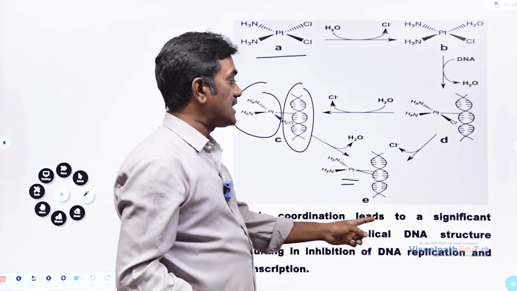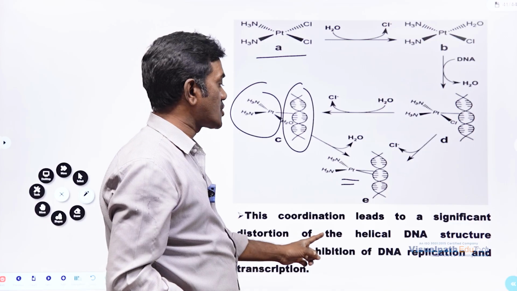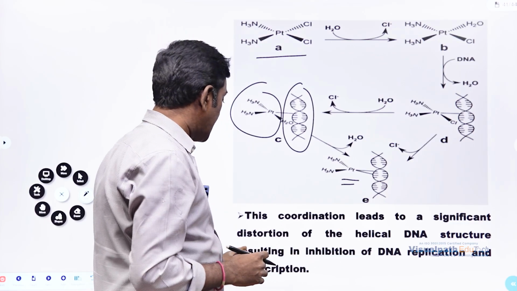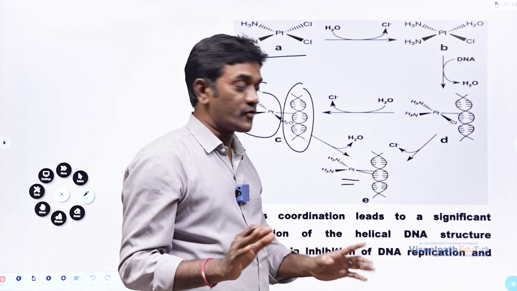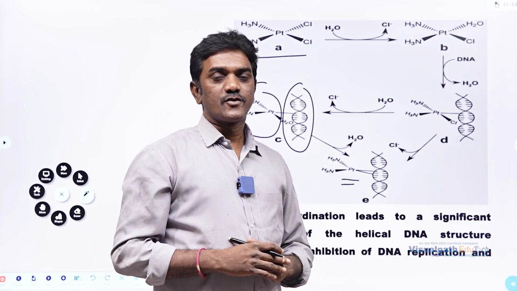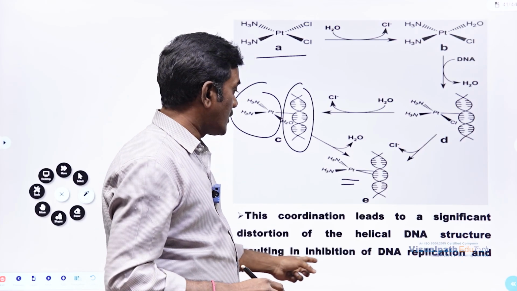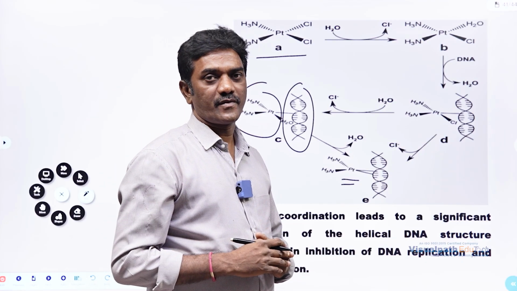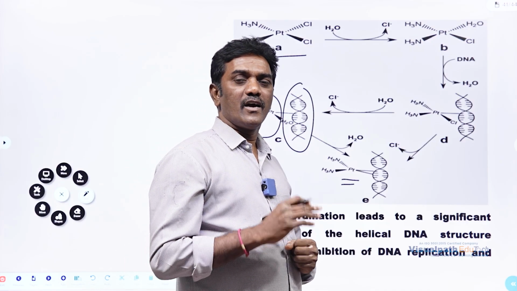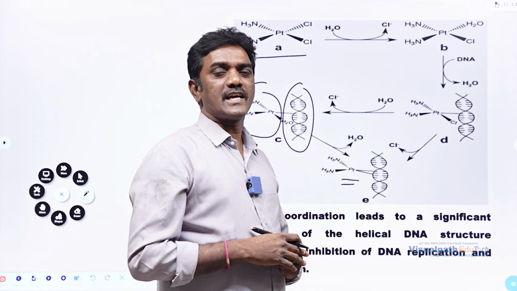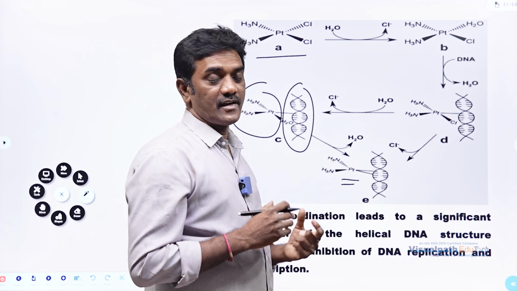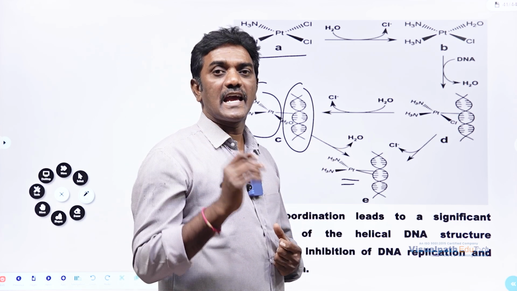This coordination leads to a significant distortion of the helical DNA structure, resulting in inhibition of DNA replication and transcription. So this will not allow it to undergo any replication. Obviously, what happens? The DNA will remain the same, and it will avoid the chance of cancer. In this way, this helps us as an anti-cancer drug.